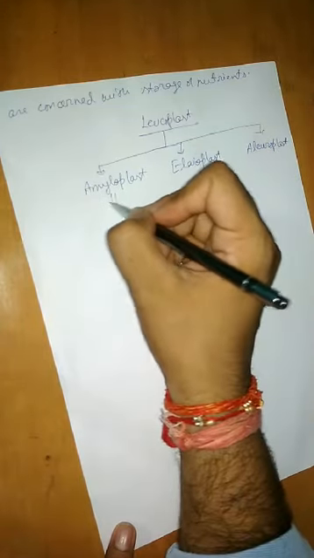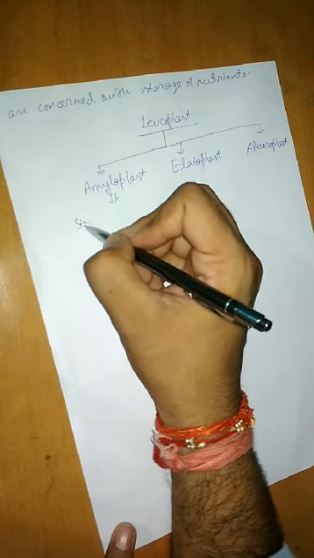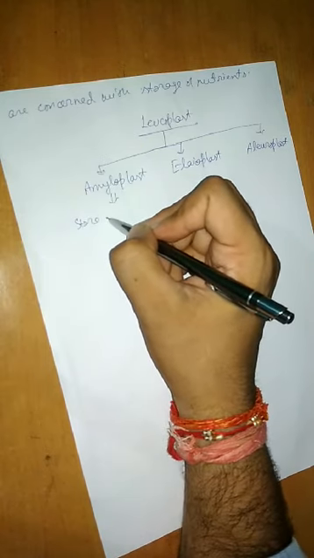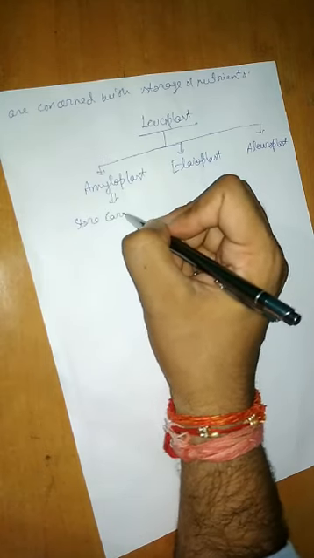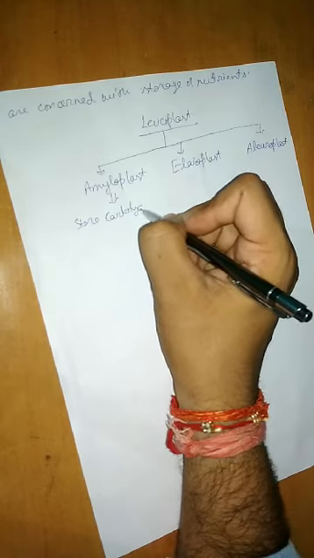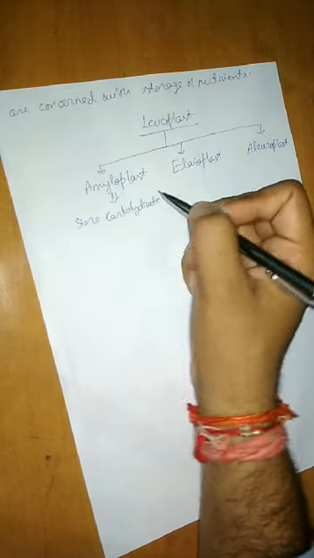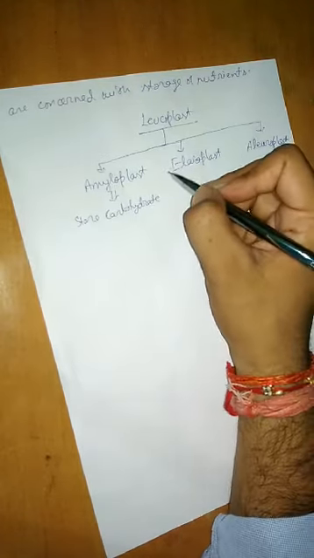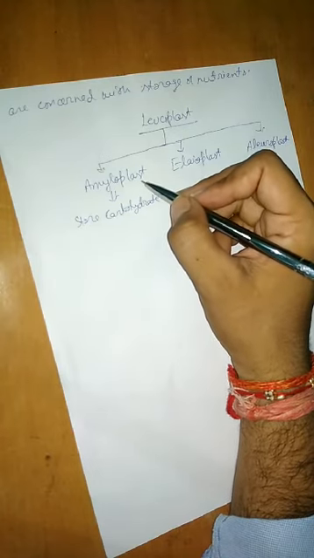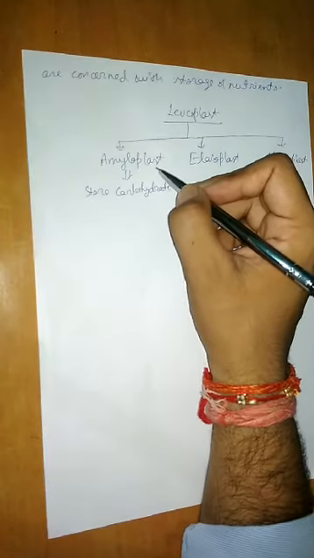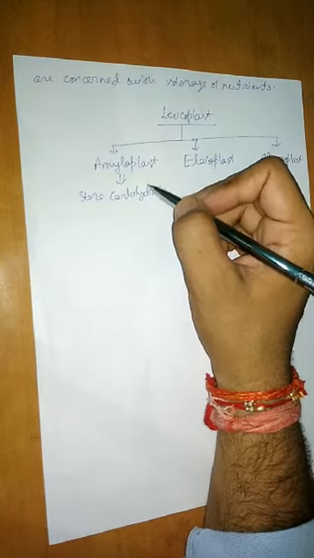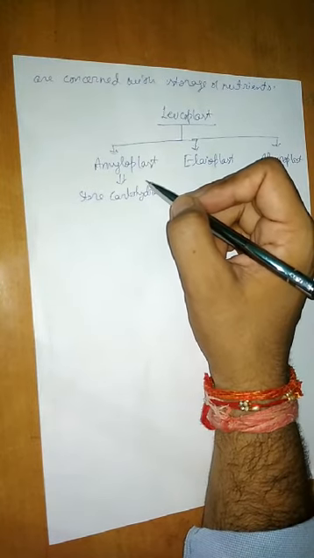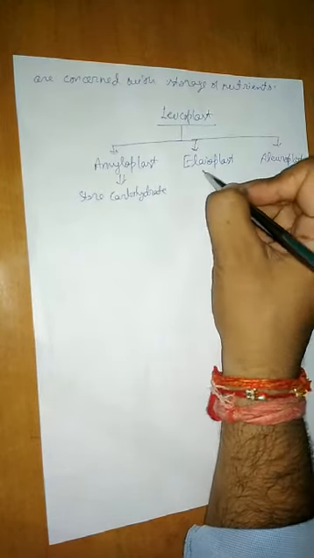Very important, this amyloplast stores carbohydrate. Actually, this amyloplast is present in very good amount in the potato, because potato contains starch, and starch is an example of carbohydrate.